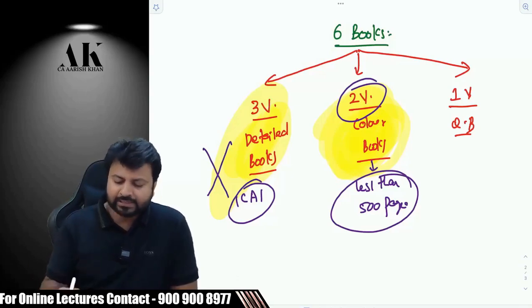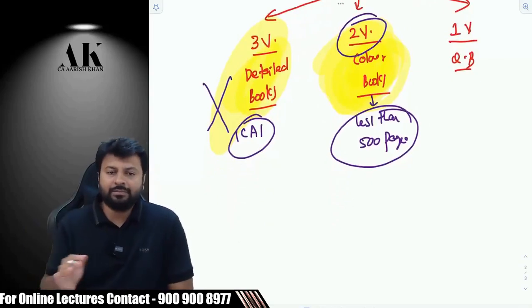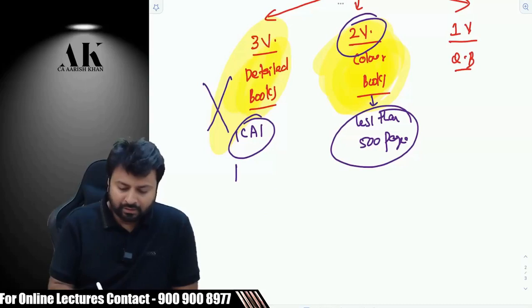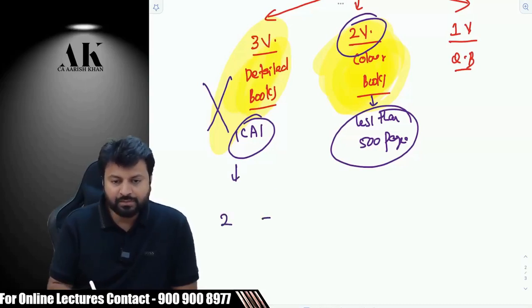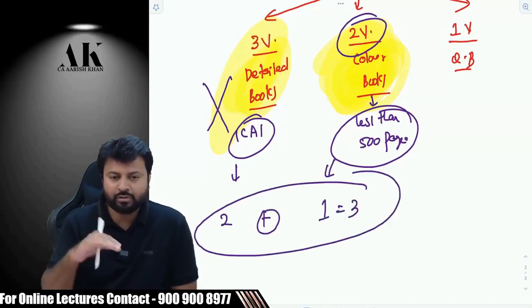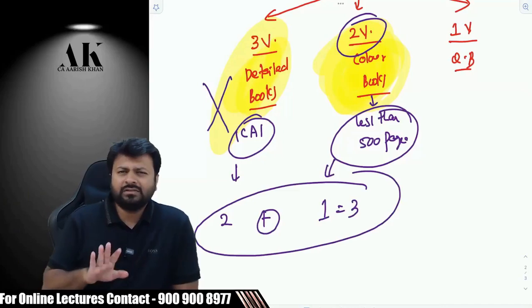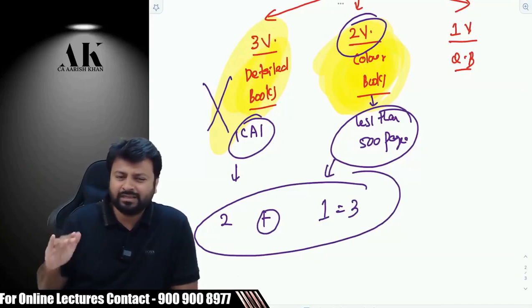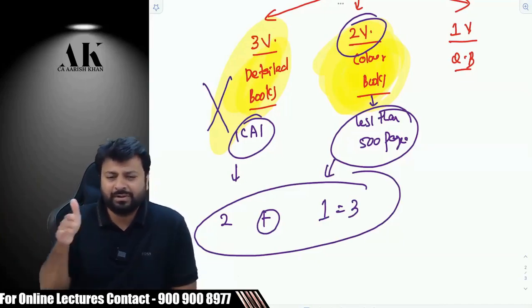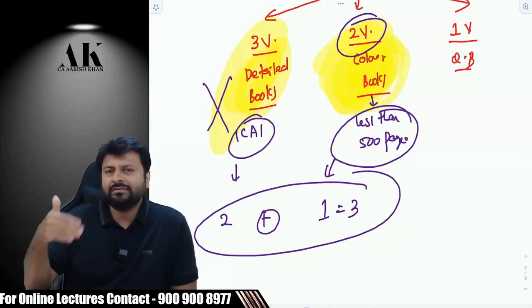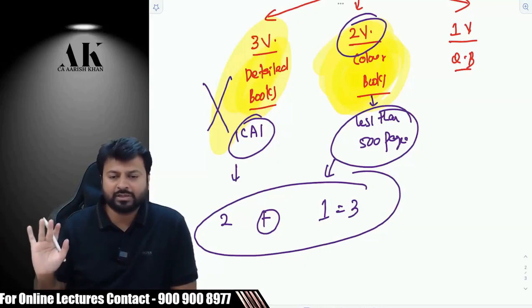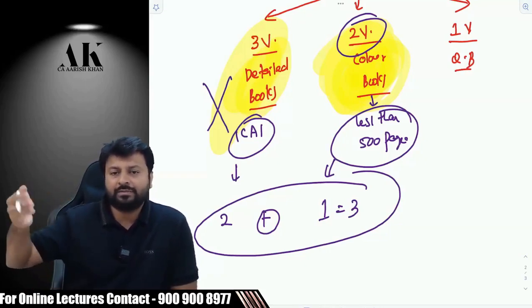And that is the reason I will be sending you books in phases. I am not sending you all 6 books together. I have sent you 3 books as of now. I have dispatched them to all of you. Now, with the help of these 3 books, we will be able to manage this month and also the next month. By 31st August, we'll be able to complete that much portion. As and when mid-August comes, I will also try to dispatch the remaining books, so that by the end of August you have all the 6 books in your hand, and the books are updated till the latest amendment.